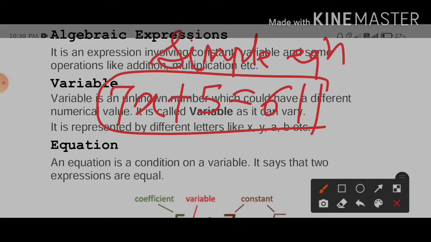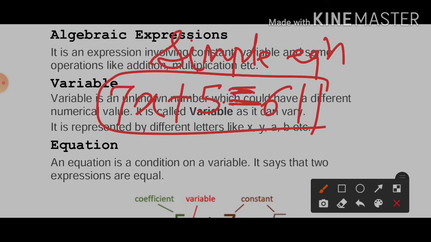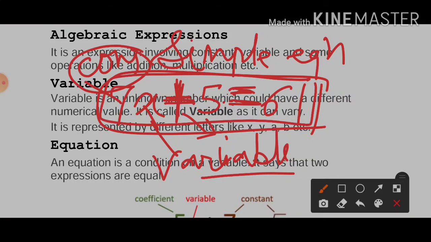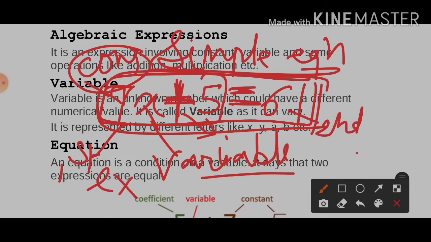A simple equation contains an equal sign and has constants and a variable. Constant means whose value is fixed, variable means whose value can change or vary. After that, from all the 4 operations, plus, minus, division or multiplication, there should be at least one operation available here. Then only you can say that 7x plus 5 is equal to 61 is a simple equation. Here 7x plus 5 is the first expression and 61 is the second expression. Using these two, we have made a simple equation.